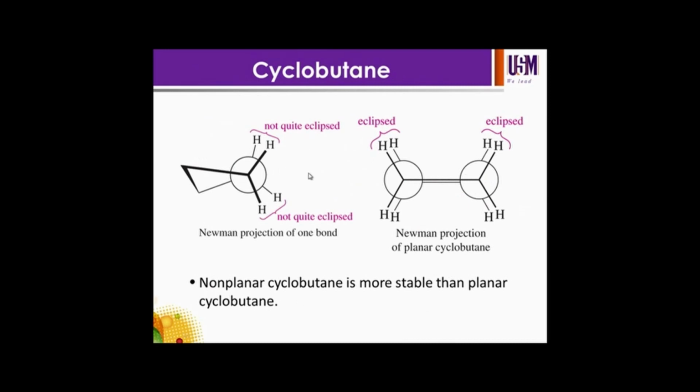You can compare these two illustrations for a clearer picture of the Newman projection of non-planar and planar cyclobutane. You can see that the folding relieves some of the eclipsing. So non-planar cyclobutane is more stable than planar cyclobutane.